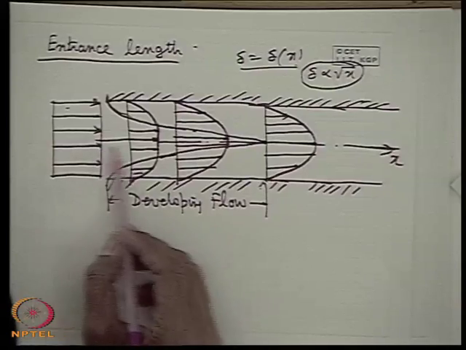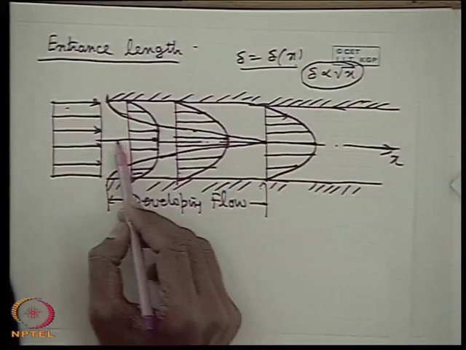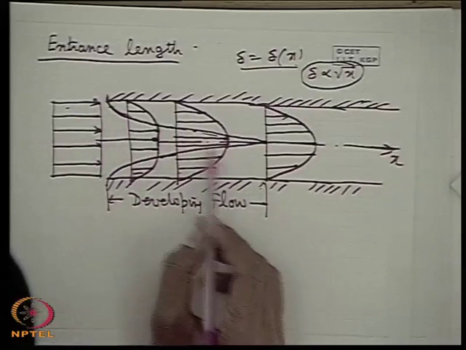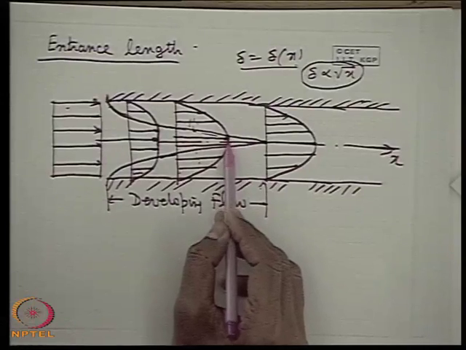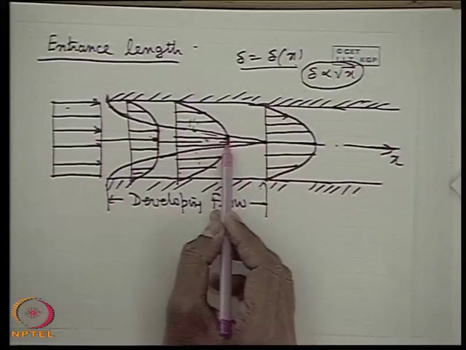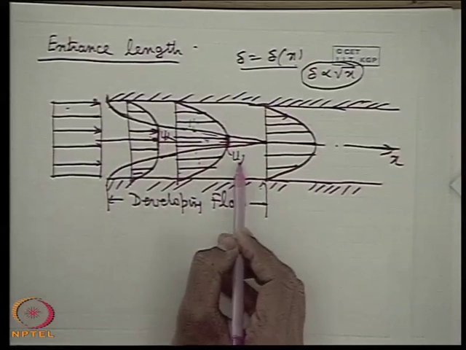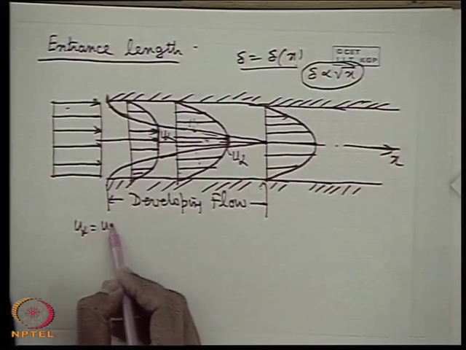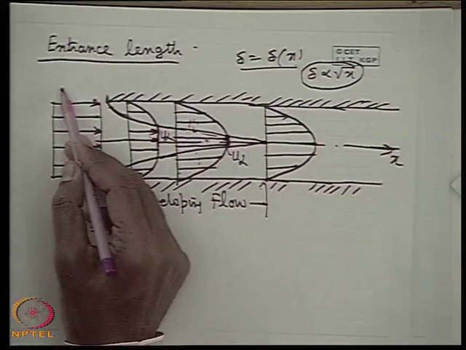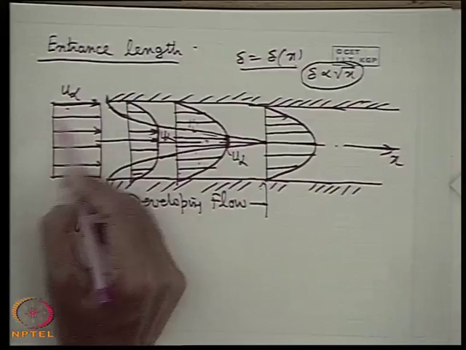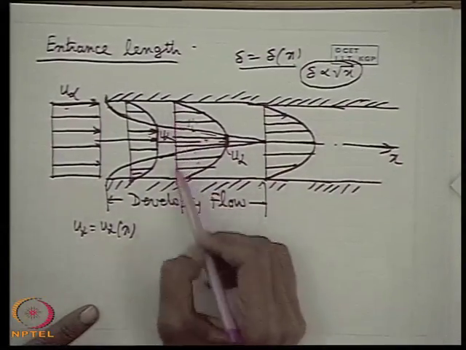Now see that since the volume flow rate remains constant, the average velocity at any section remains constant. So as the boundary layer grows, more of the fluid is being retarded within the boundary layer, so that the potential core velocity is getting accelerated, so that this u infinity and this u infinity are not the same. So u infinity is a function of x and it is increasing in the direction of x, with the concept that the average velocity will remain the same, because the cross sectional area remains the same. If the flow rate remains the same, the average velocity remains the same.